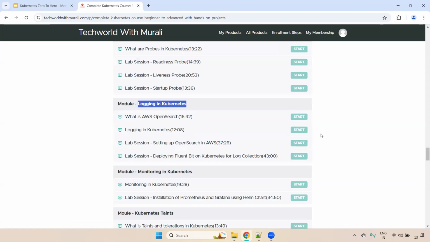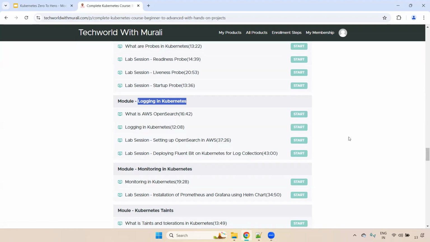We'll push the particular logs to either ELK, EFK, whatever. But in our case, we are using EFK: Elasticsearch, Fluent Bit, Kibana. Usually, this logging will be installed as a daemon set, and then we'll push the logs to Kibana. If you see here, in our case, we are using AWS OpenSearch. OpenSearch is nothing but Elasticsearch only.